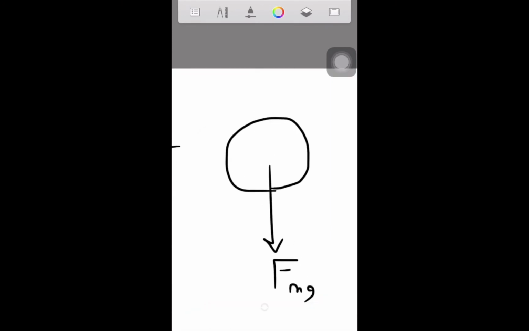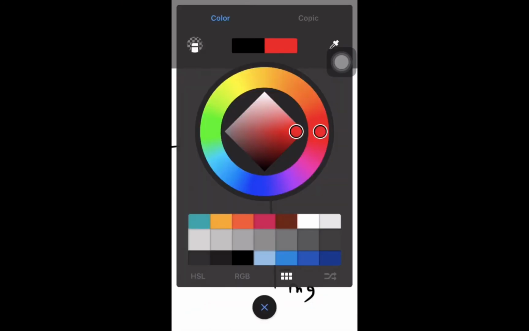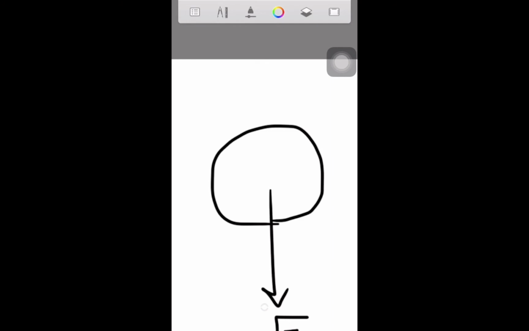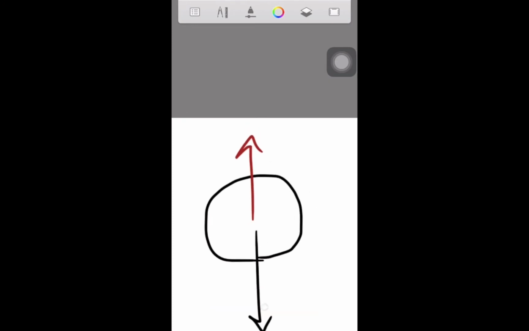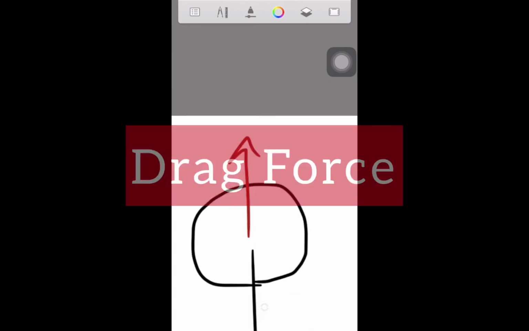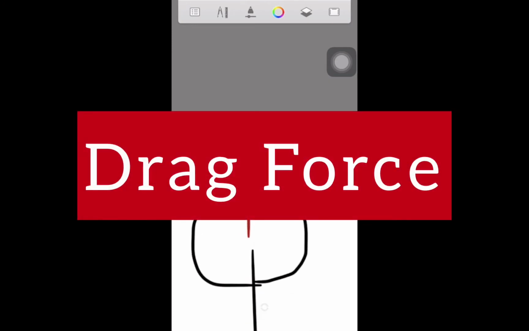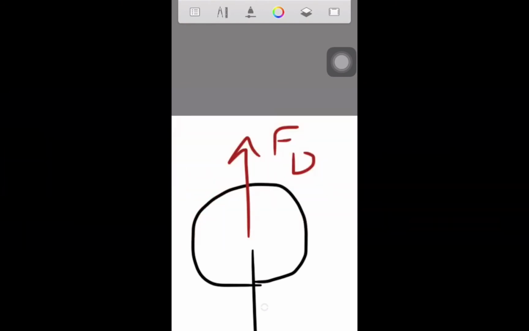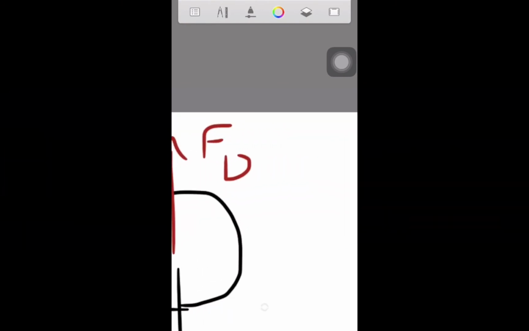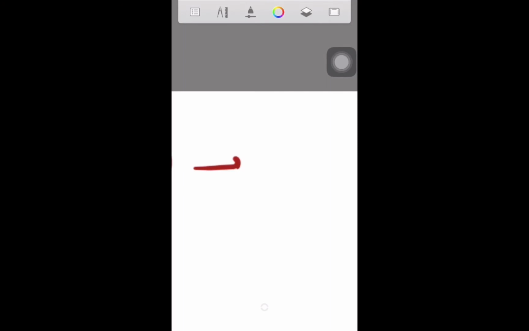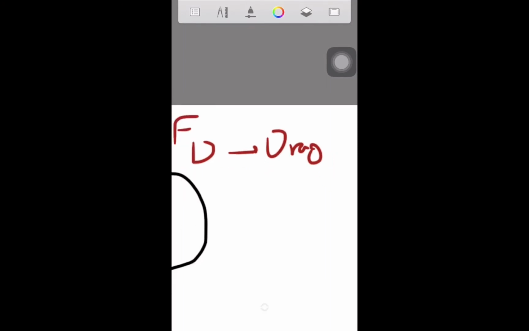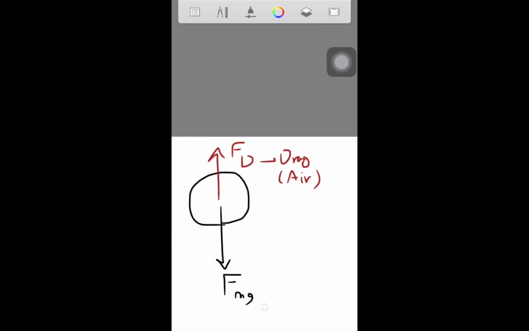This force is the force powered by air, but in general terms it is called drag force. We're going to use F subscript D for this, but remember it is drag force. In this case it is the force powered by air, but it can be anything.